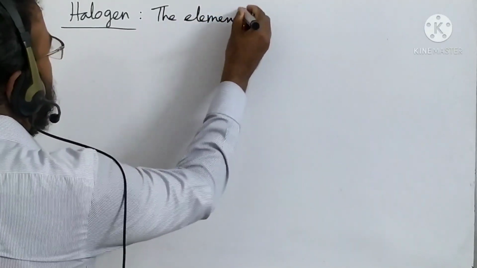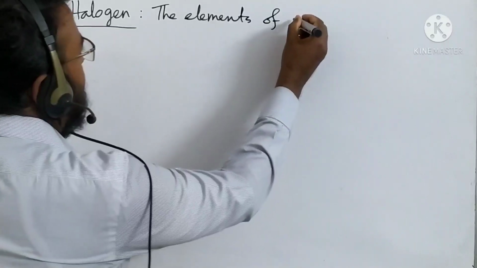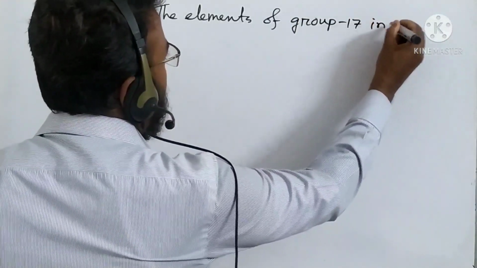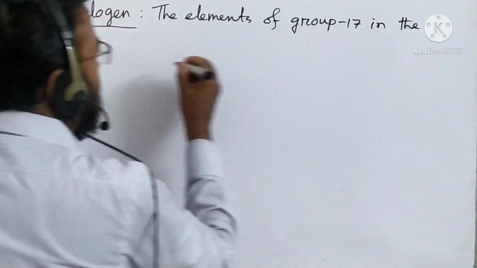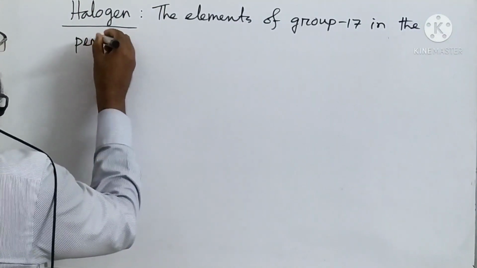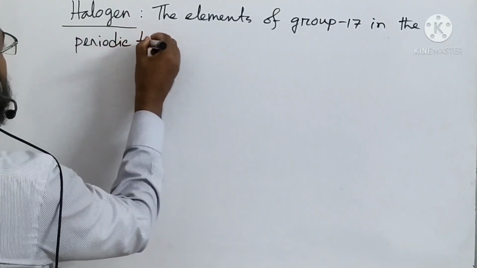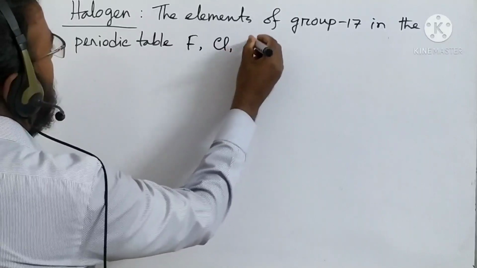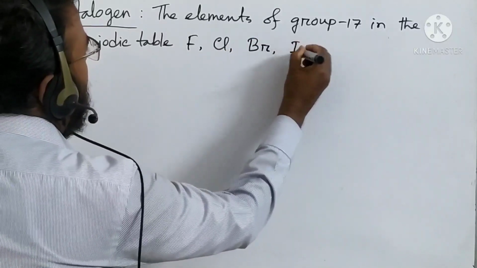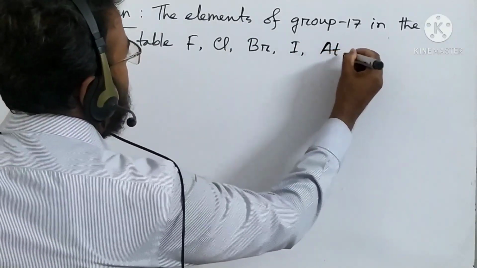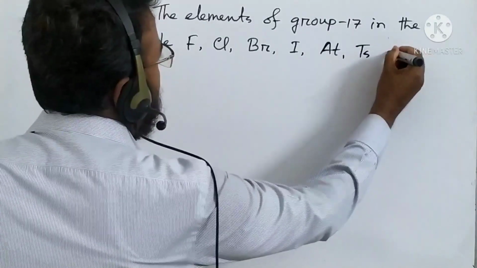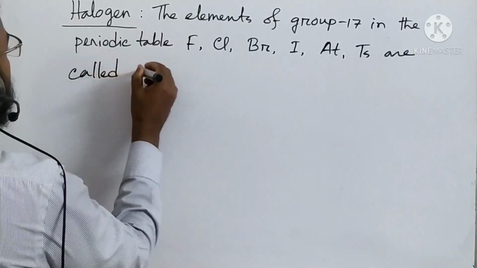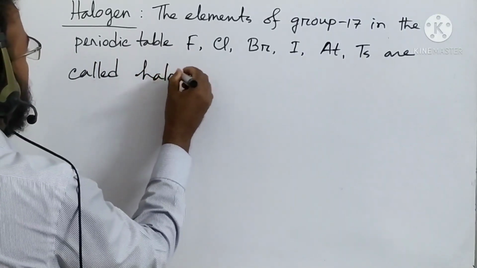The elements of group 17 in the periodic table, these are fluorine, chlorine, bromine, iodine, astatine, tennessine, are called halogen.